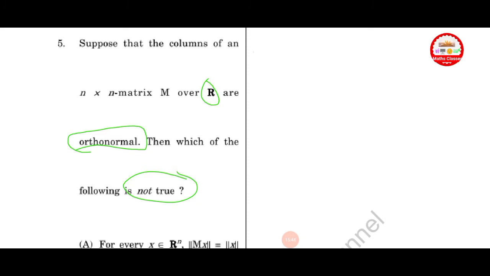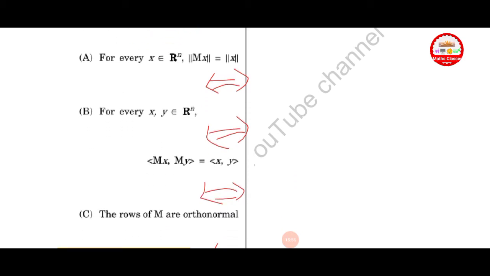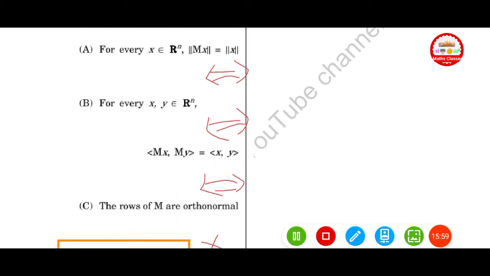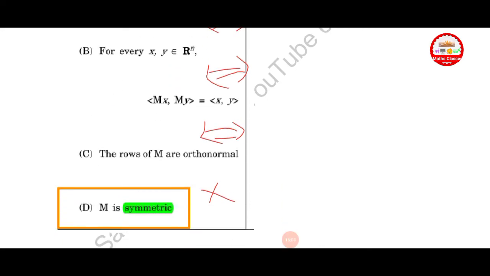Suppose that the columns of an n cross n matrix M over R are orthonormal. Then which of the following is not true? Here the question asks which of the following is not true. Here A, B, C are if and only if cases. This is the direct statement: for every x belonging to Rn, norm of Mx is equal to norm of x. This is the direct statement. Here option D is incorrect.